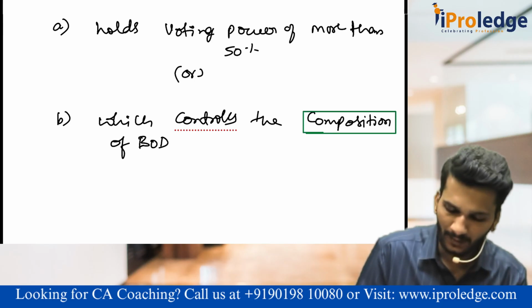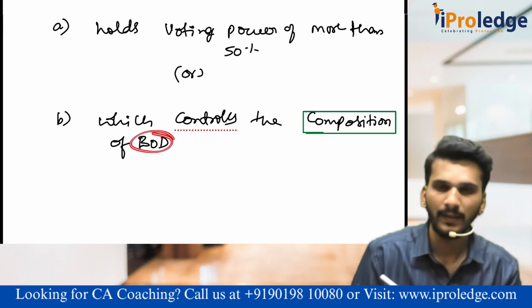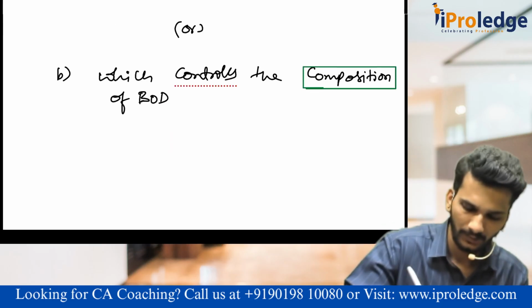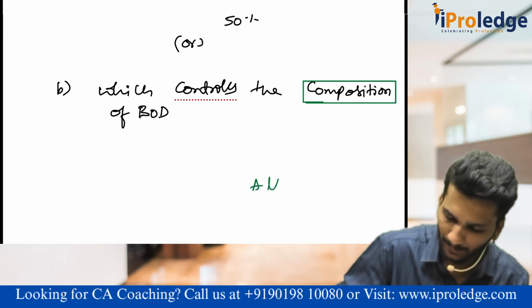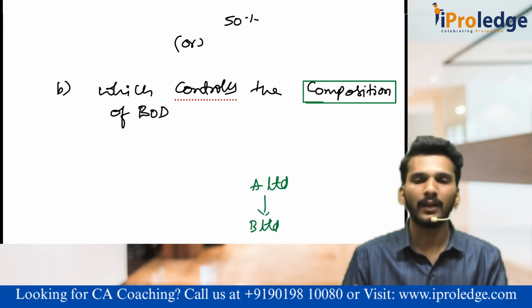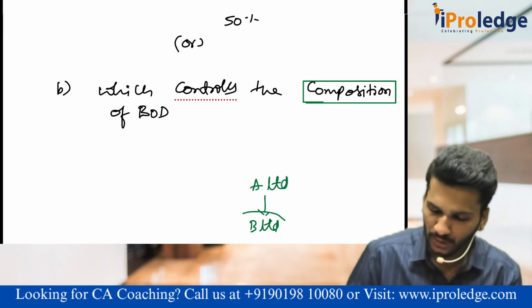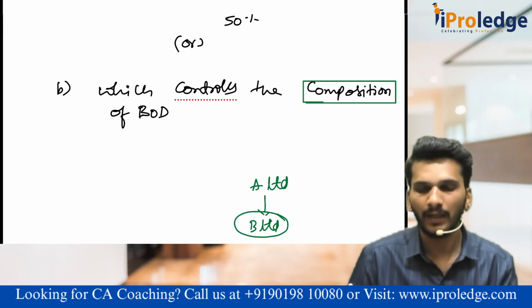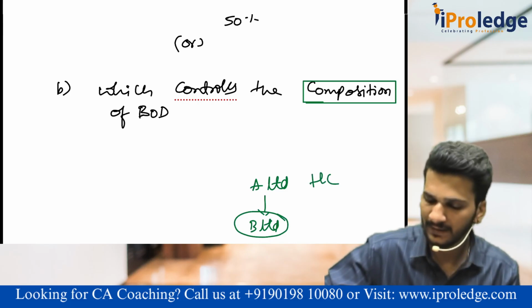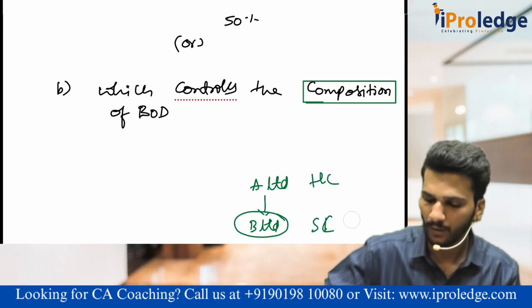In case of board of directors of a company, other company, subsidiary company, we will take an example. There is A Limited, there is B Limited also. If A Limited can control the composition of board of directors in B Limited, then A Limited is called as holding company, and B Limited is called as subsidiary company. Sir, what is this composition?